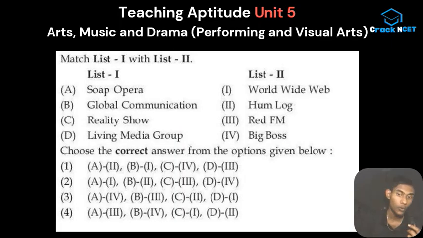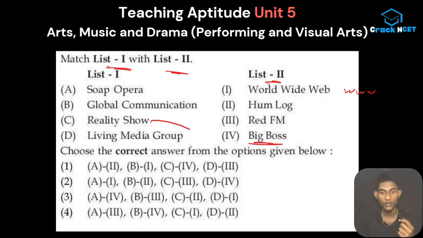And let's go to one more unpredictable question. But let me tell you guys, there are some clues. This is the question. Let's just go through it. Match list 1 with list 2. In list 1, what we have? We have soap opera, we have global communication, we have reality show, we have living media group. And in list 2, we have World Wide Web like www, and Hum Log, Red FM and Big Boss. I am pretty sure that you all guys know about Big Boss, right? You guys know Big Boss is a reality show, so our C goes to 4, that is for sure.